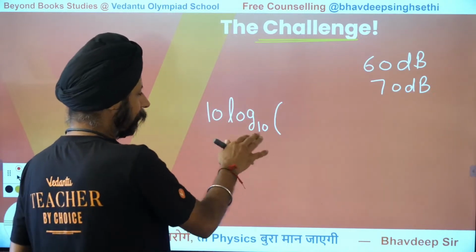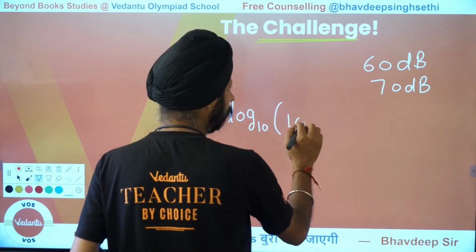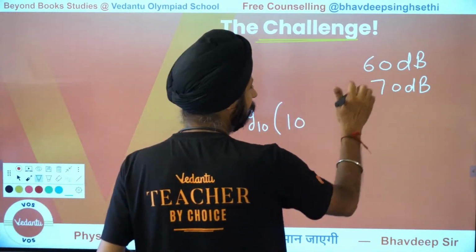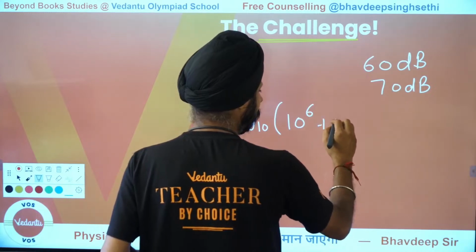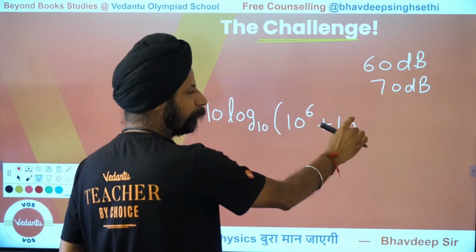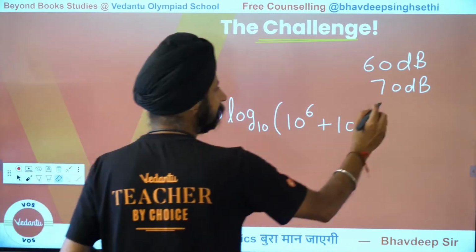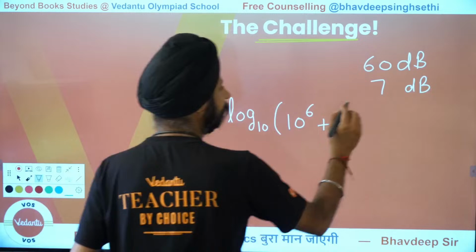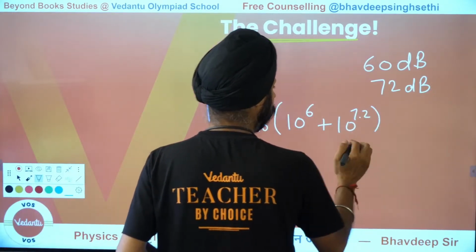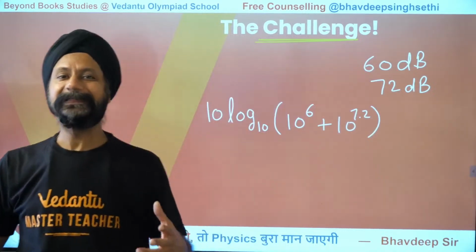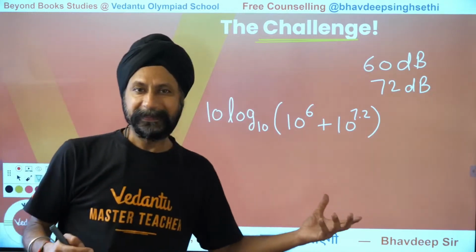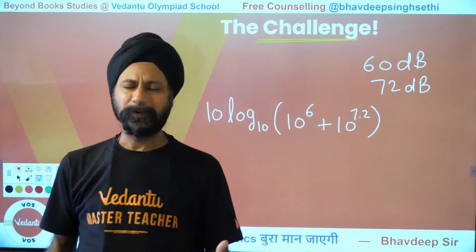So 10 log 10, then you'll say 10 to the power this divided by 10. Again, I'll tell you why we are dividing that, but 60 divided by 10 is 6, plus 10 to the power this number divided by 10. So if this was 72, I would have put 7.2. Let's do that. So let's say this is 72. Now this is the resultant decibels that you will hear. Now you can easily solve it using a calculator or a log table.